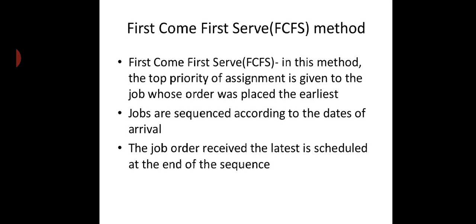So we allocate the morning job to the work center first, then the afternoon job, and then the evening job. It is called the first come first serve method.